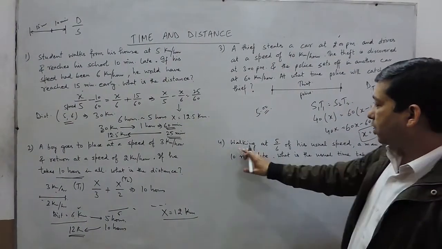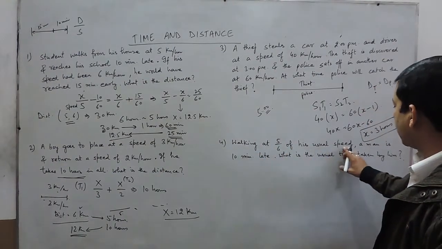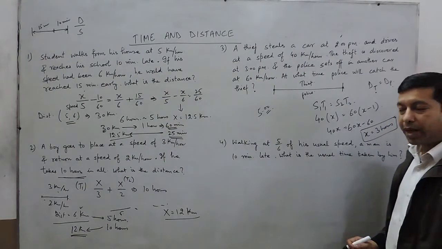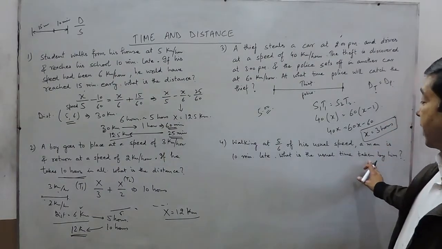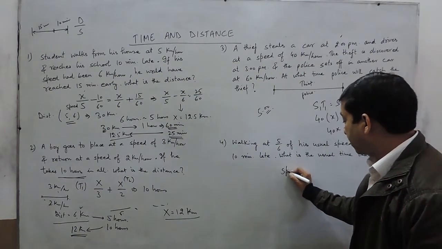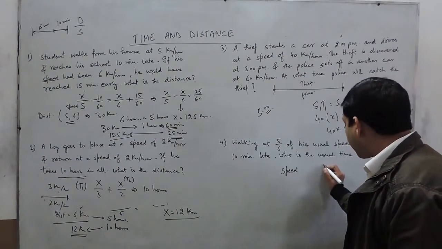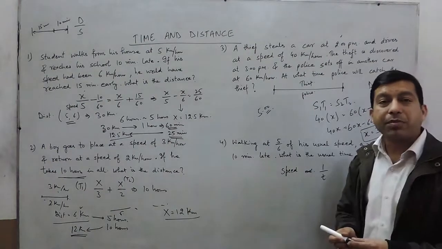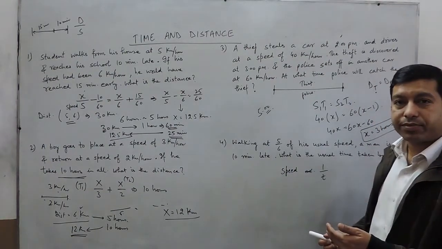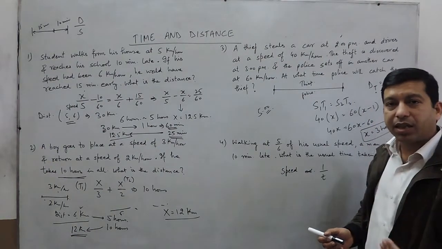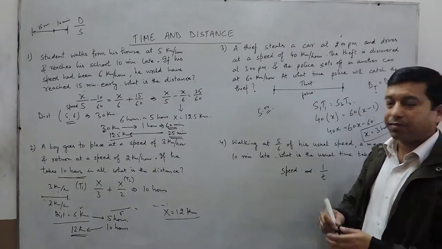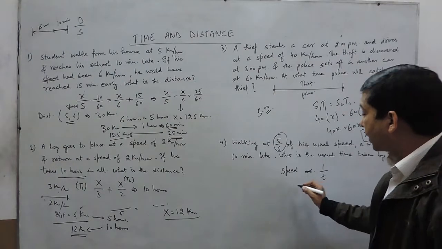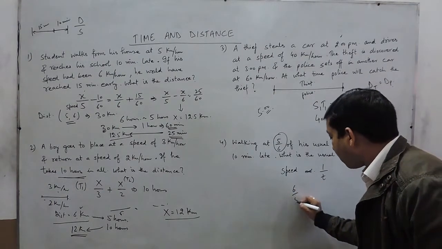Here the last question is: walking at 5/6 of his usual speed, a man is 10 minutes late. What is the usual time taken by him? Now, in this we can say that speed is always inversely proportional to the time. That means if the speed becomes double, the time becomes half. If the speed becomes 1/3, the time will become 3 times. So here when the speed becomes 5/6, then the time must be 6/5.